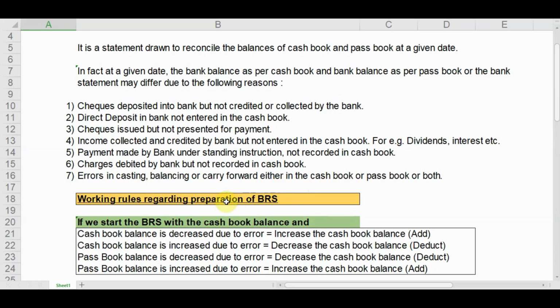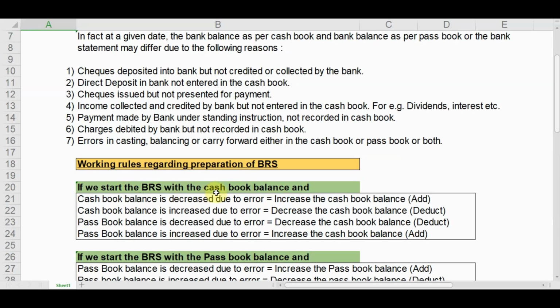Now, I have prepared one working rule regarding preparation of BRS. What is the working rule? If we start the BRS with the cash book balance and the cash book balance is decreased due to error, what do we do? We increase the cash book balance, that is, add. Why do we do this? Because at every point of time, we try to keep the cash book balance and the passbook balance at an equal level. So if we start with the cash book, we add balances to the cash book and deduct balances from the cash book.